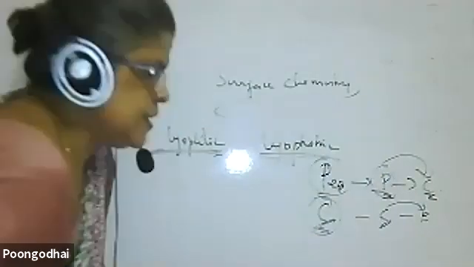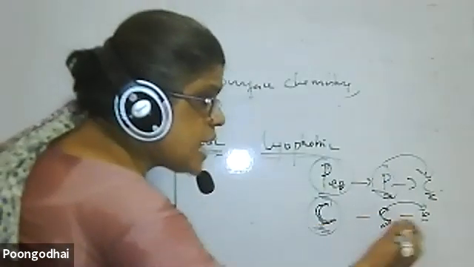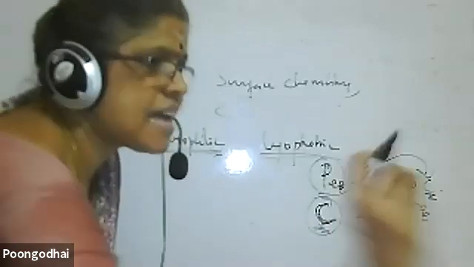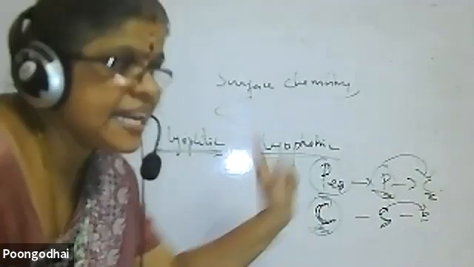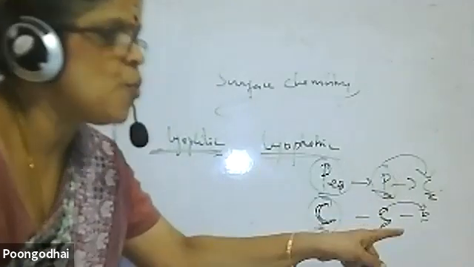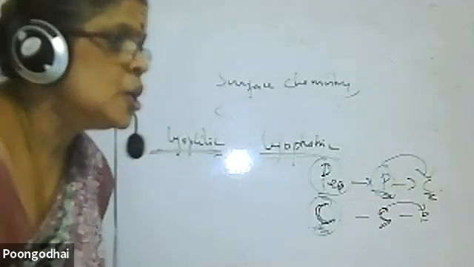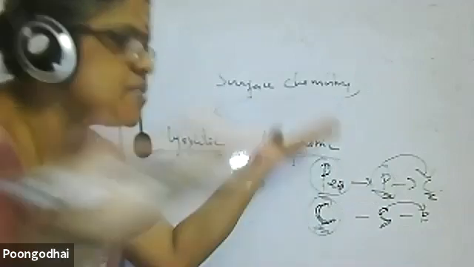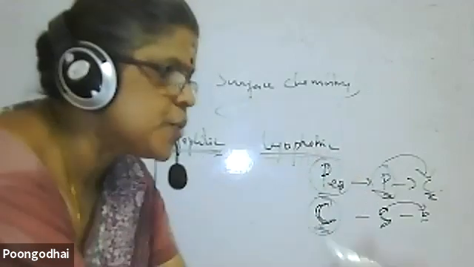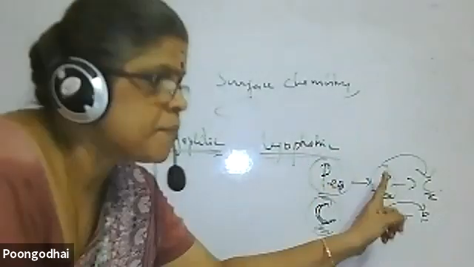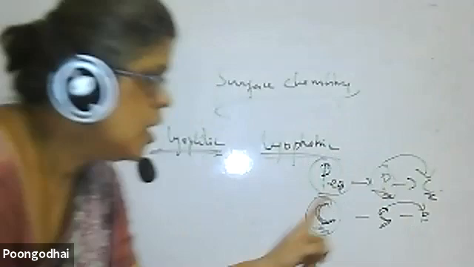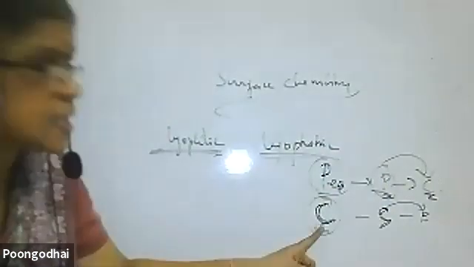Then what is coagulation? Converting a colloid into a precipitate. Colloids carry charge. So when I add an electrolyte of opposite charge, what happens? The charge gets cancelled out. So the particles which are far apart come closer, combine together and form a precipitate. So peptization is nothing but the process of converting a precipitate into a colloid. Coagulation is nothing but conversion of a colloid into a precipitate.